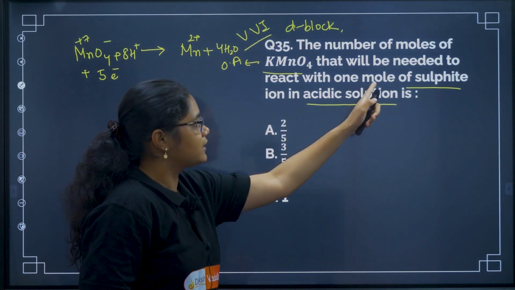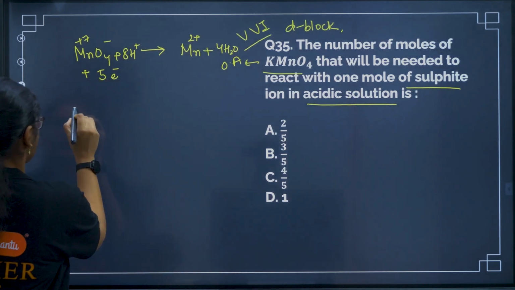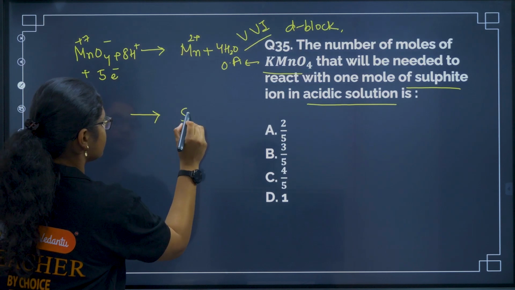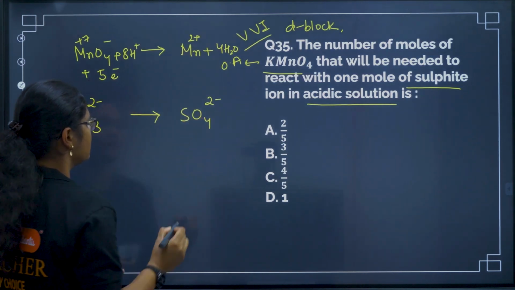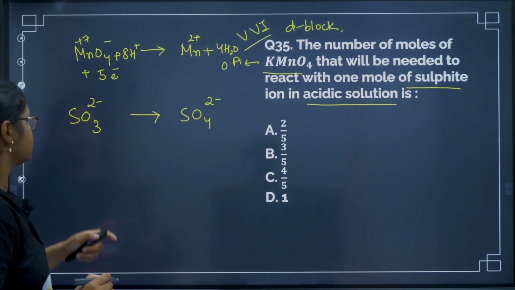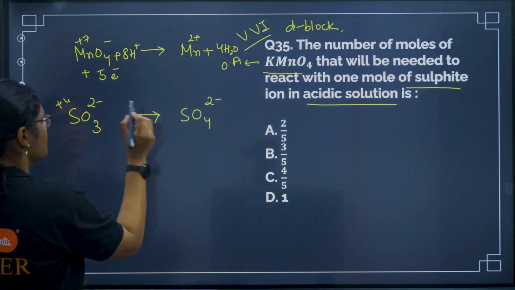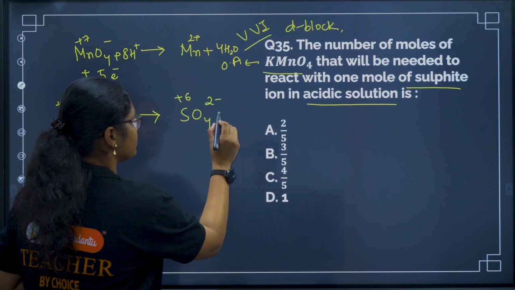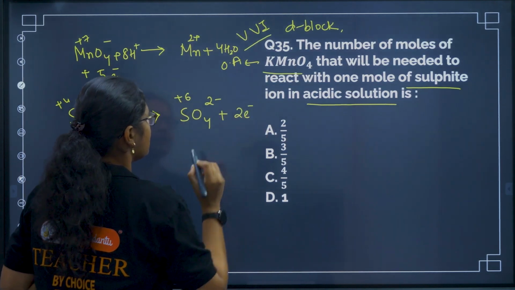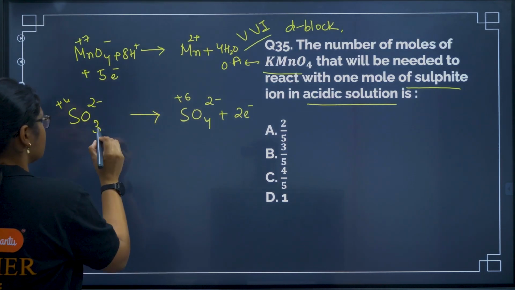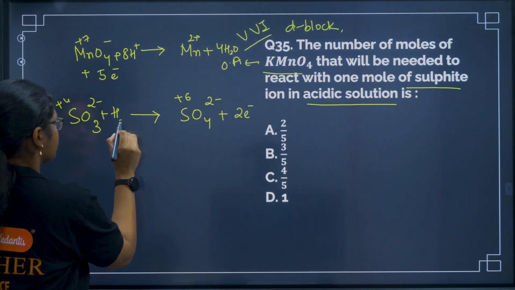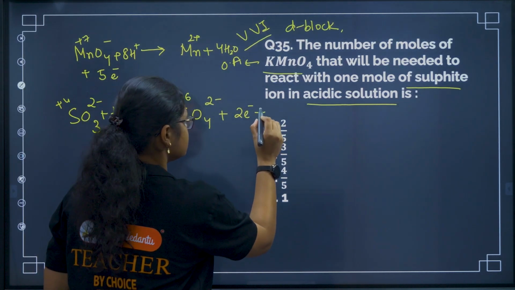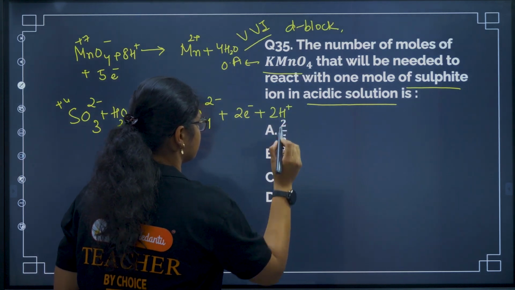Now it will be needed to react with 1 mole of sulfite ion. What is sulfite ion? SO3 2 minus will get oxidized to SO4 2 minus. What is the oxidation state of sulfur in this one? If you see, it is plus 4 and here it is plus 6, right? So oxidation has happened, loss of 2 electrons will happen here. Okay, now you see here one water molecule we will add to balance the oxygen. As a result of which we got 2 hydrogens, so we will add 2 H plus here, right?